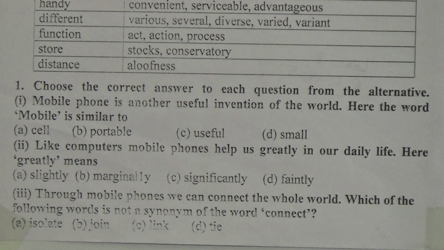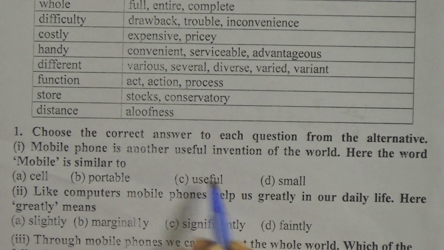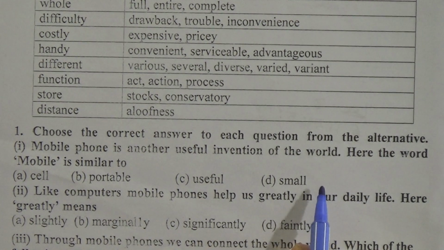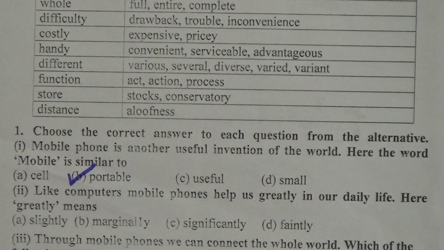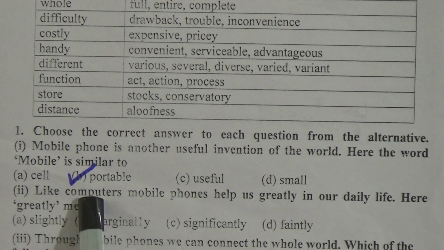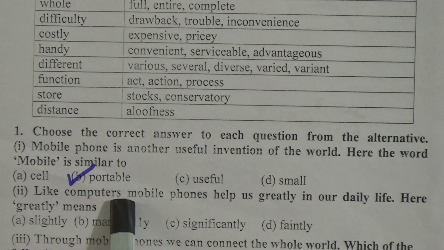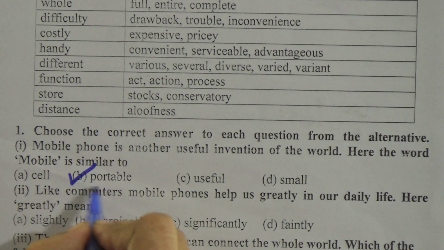Here, the mobile phone is another useful invention of the world. Here the word mobile is similar to what? Cell, portable, useful or small. Okay, mobile is similar to portable. What is mobile? The thing which you can carry easily, you can move it, that is called mobile. So the answer is portable.